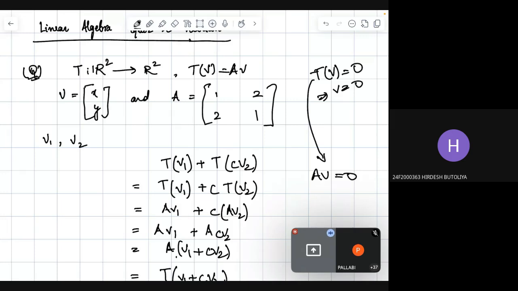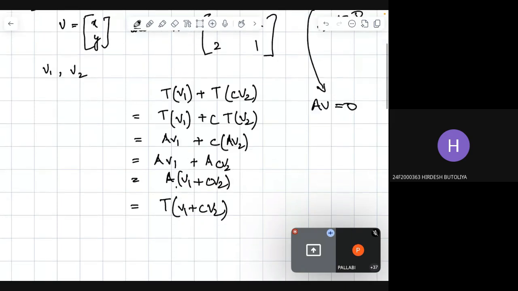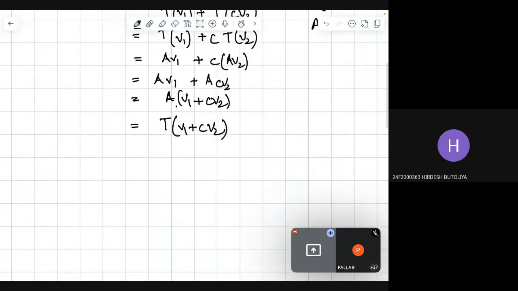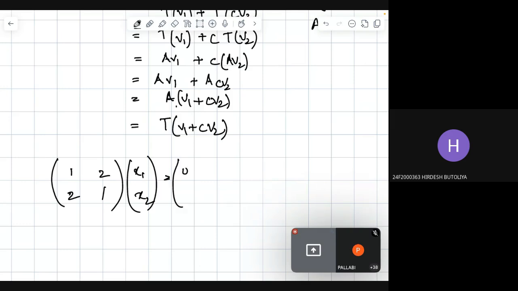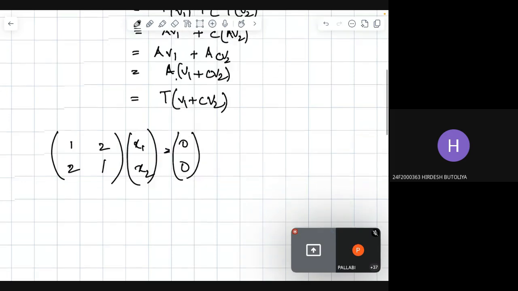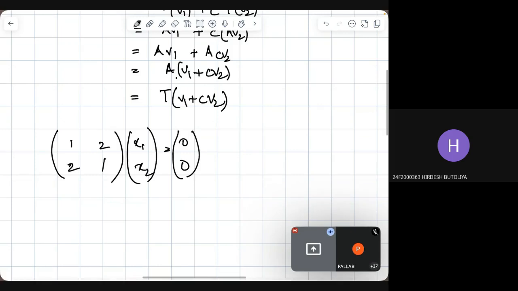A is given as the matrix 1, 2, 2, 1, and we have to find the null space of that matrix. We multiply it with some vector and check whether the result is the zero vector.